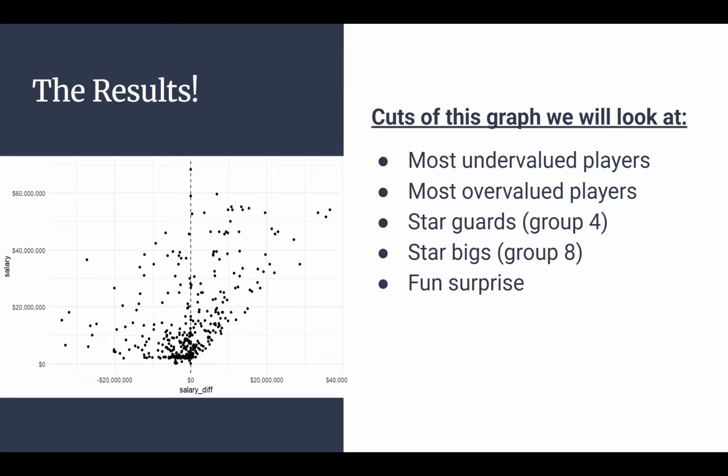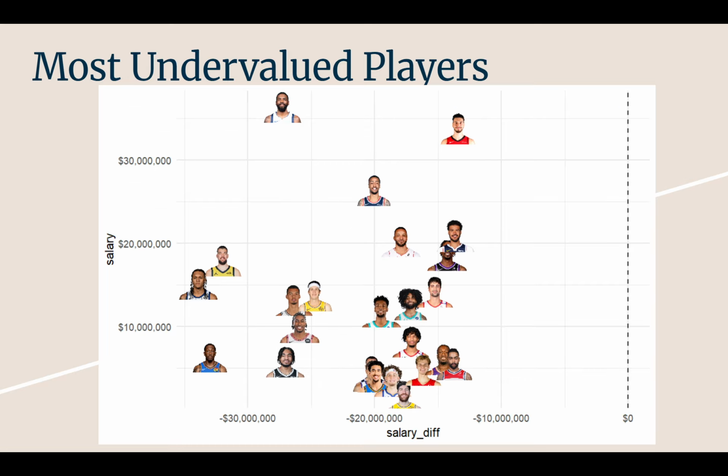So obviously this isn't most recent, but still pretty cool. So the cuts of this graph that we'll look at, different versions of this, will filter down and look at different stuff. The most undervalued players, the most overvalued players, star guards, star bigs, and then a fun surprise at the end, and model errors as well. So let's look at most undervalued players here. These are, as of 2024-2025, the most undervalued players in the NBA.